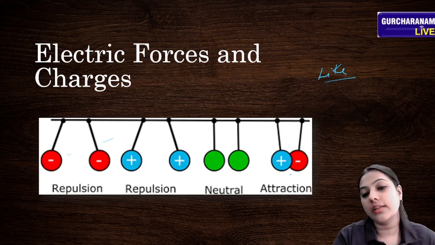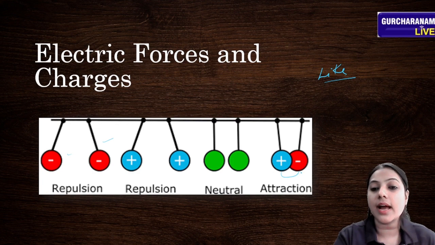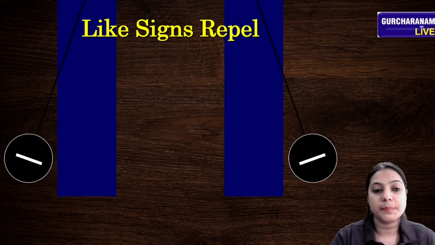Unlike charges attract each other. So we can say that like charges repel and unlike charges attract. And you can see here, a neutral charge does not show any effect.